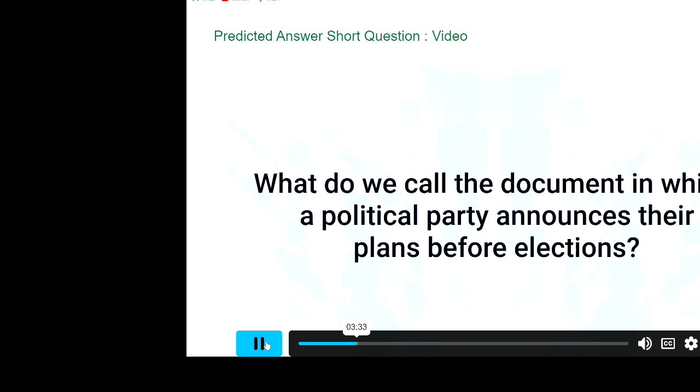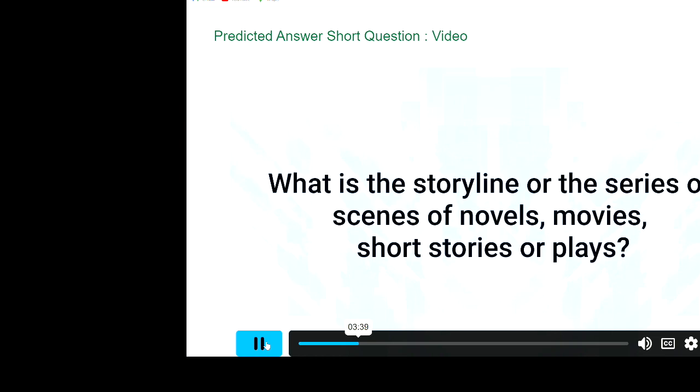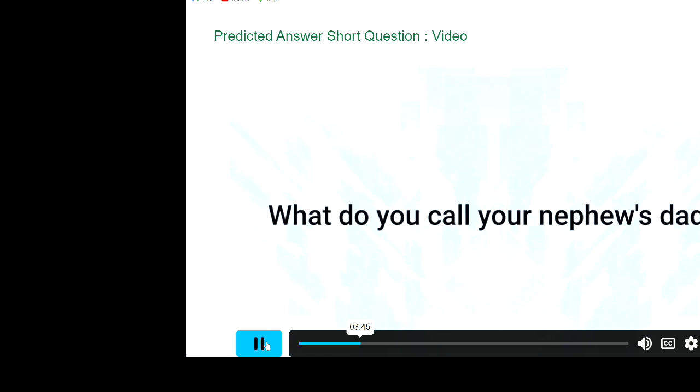What do you call a leave which is taken for a general reason? Casual leave. What do we call the document in which a political party announces their plans before elections? Manifesto. What is the storyline or the series of scenes of novels, movies, short stories, or plays? Plot. What do you call your nephew's dad? Brother. What do we call the largest land animal living in Africa or India? Elephant.